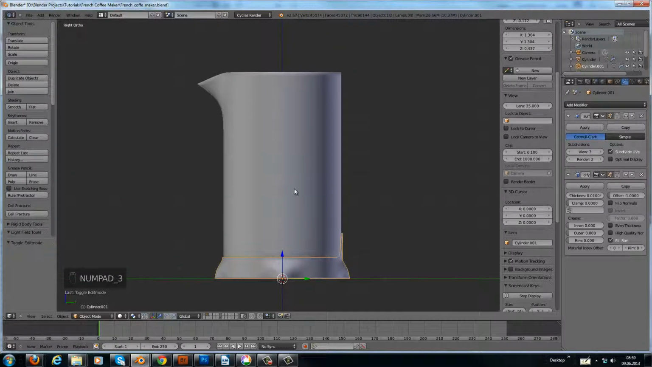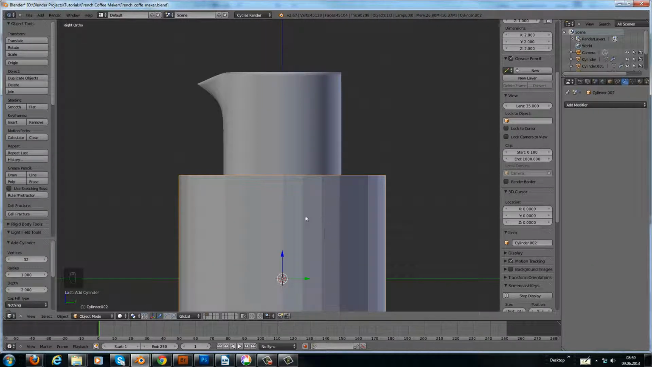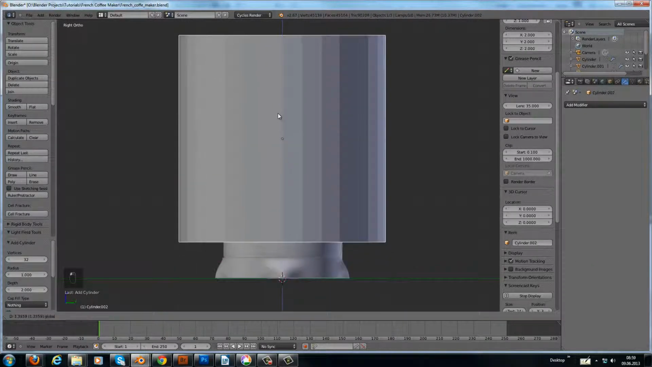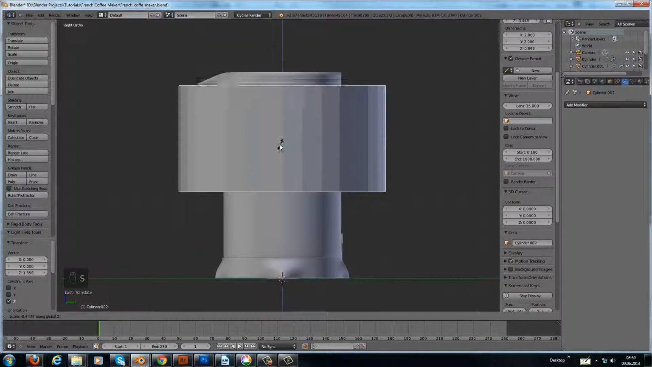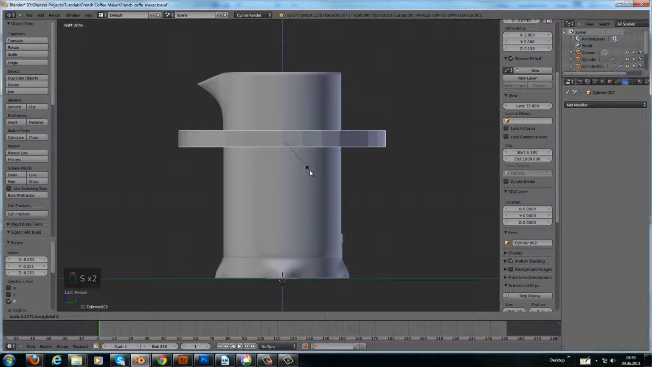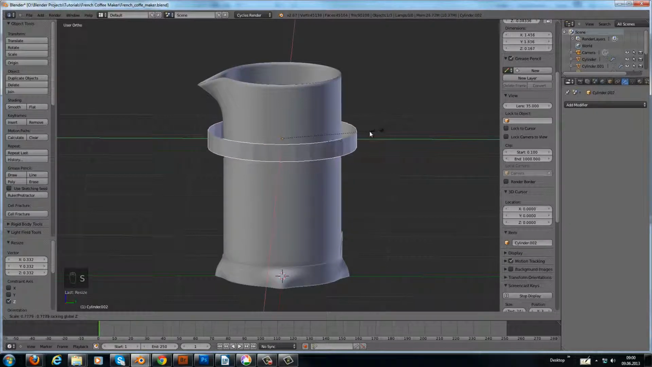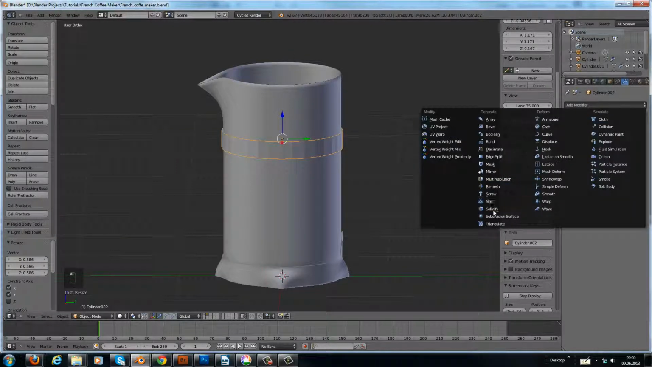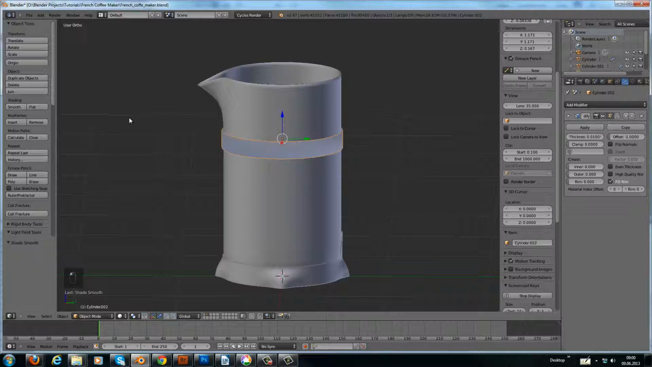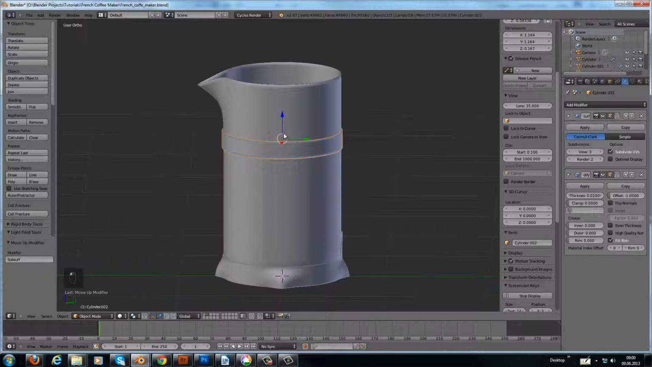In side view, we add another one, mesh cylinder, bring this up and scale it in the Z-axis down. So set like this. Then scale it inwards and add a solidify modifier as well. So move and bring the subdivision surface in there.